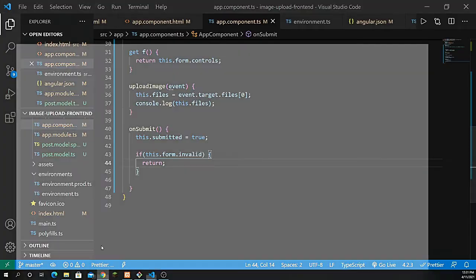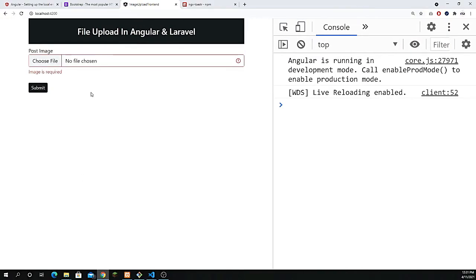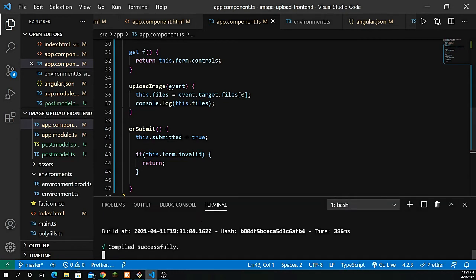So let's go back and check this out, try to click the submit button, and here we go, right? So now we can see the validation is working. Now the invalid-feedback is working, the basic image required is working, right? So we are all good with that. Now the last thing that I need to generate here is the service, right? So let's generate a service, g for generate, s for service, and let's give it the name of the service to be data, or whatever you want. You can give the name of post if you want. So I'm going to create here a service.